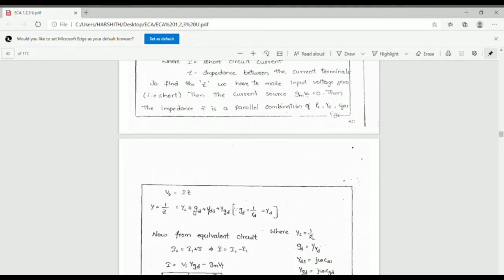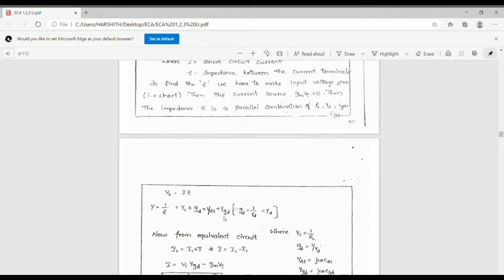YL is the admittance of the load. So Y equals YL plus YDS plus GD plus YGD, where 1 by ds means YDS and 1 by RGD means YGD.